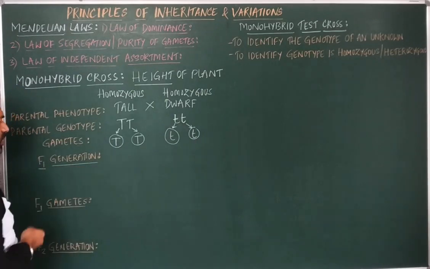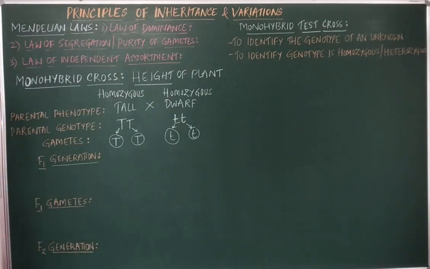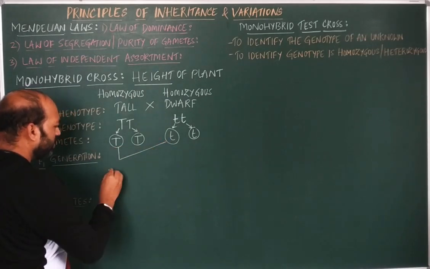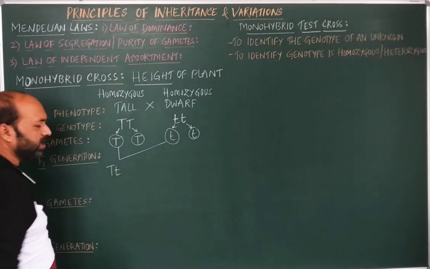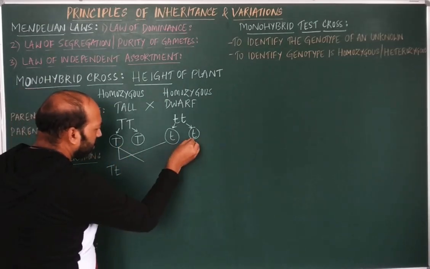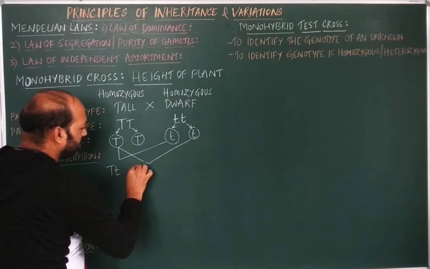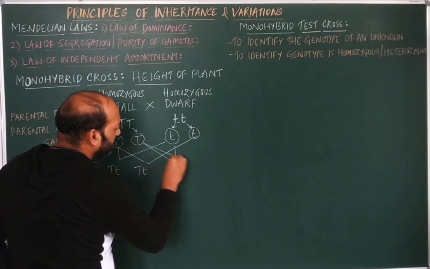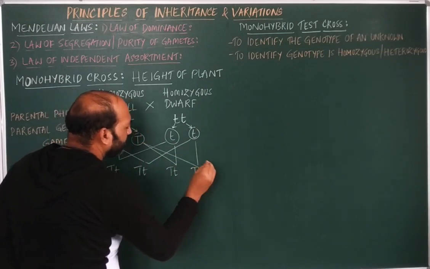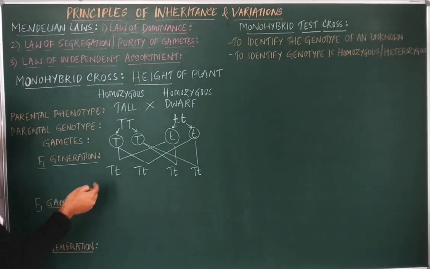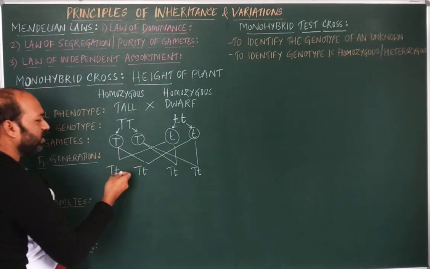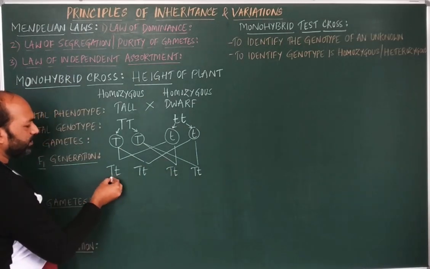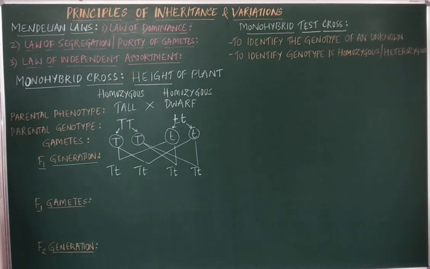what we obtain is the F1 generation, or first filial generation. Now whenever you cross this with this, what we get is capital T, small t. Next is again the same, capital T, small t. Similarly with the third one, it is the same, and the fourth one is again the same. And remember, the genotype of the F1 generation is generally the hybrid form, where there will be the presence of one dominant and one recessive allele.